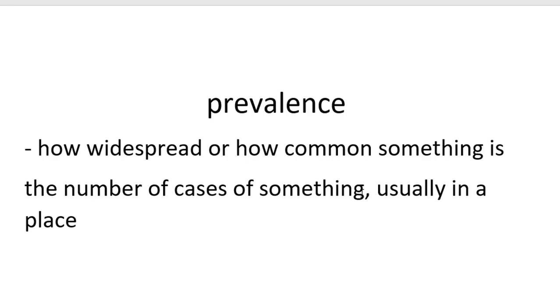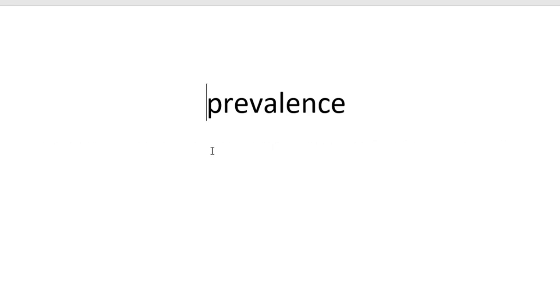Okay, so today's word is prevalence. So what does prevalence mean? It's a way of describing how widespread or how common something is. We'll look at a few specific examples of how we can use it. A nice way to think about it is the number of cases of something, usually in a place. But you'll understand the meaning as I give you a few examples.